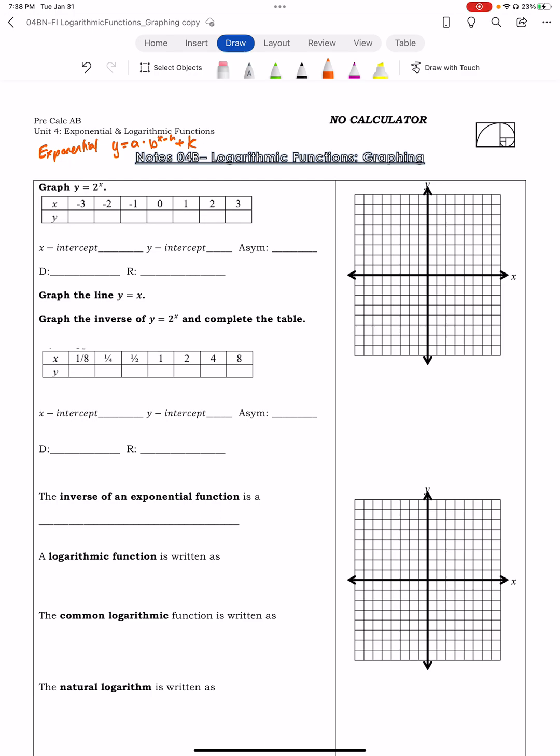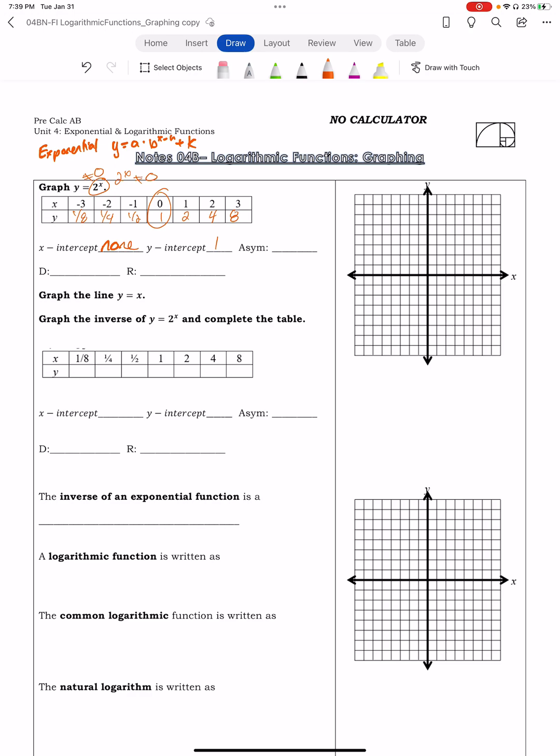So if we were graphing y equals 2 to the x, we've talked about this. My x-intercept, well, this is never going to cross. There's no x-intercept because y equals 2 to the x can never be equal to 0. So your y-intercept, while I go through my table, 2 to the negative third is 1/8, 1/4, 1/2, 1, 2, 4, and 8. So my y-intercept here is at 1.